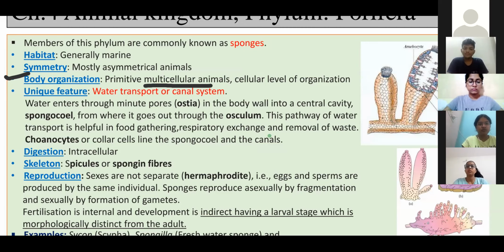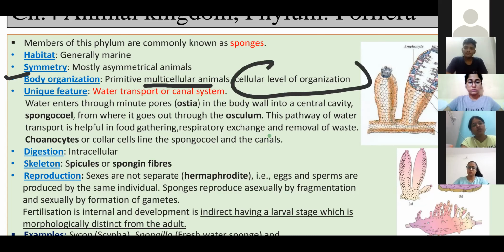They remain as individuals. Cell to cell interaction does not occur, so tissue formation does not occur. It's not unicellular, it's a multicellular organism, but the cell mass doesn't show any interaction with each other. That's why we call it the cellular level of organization.